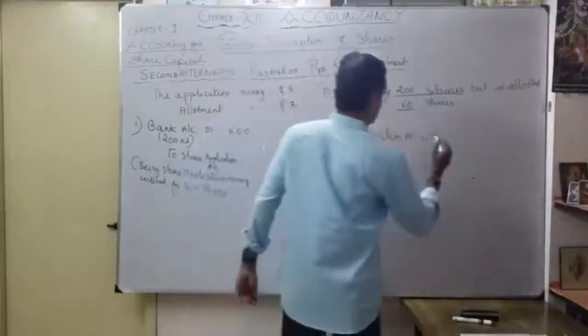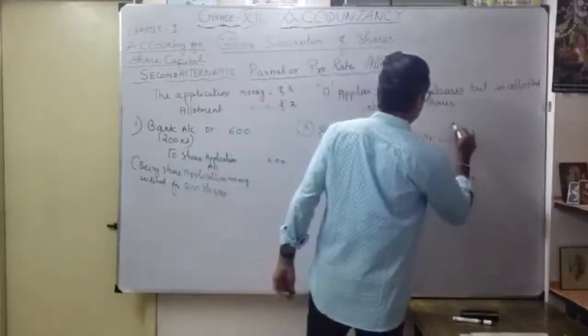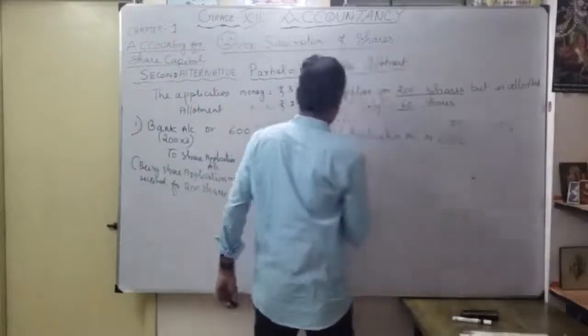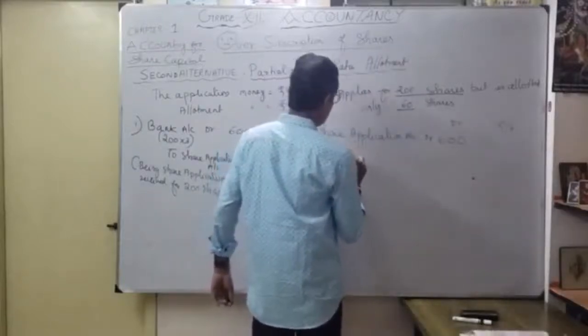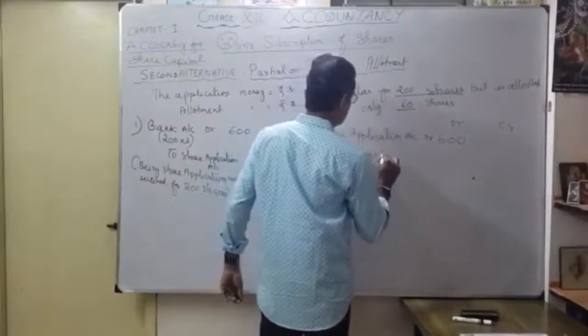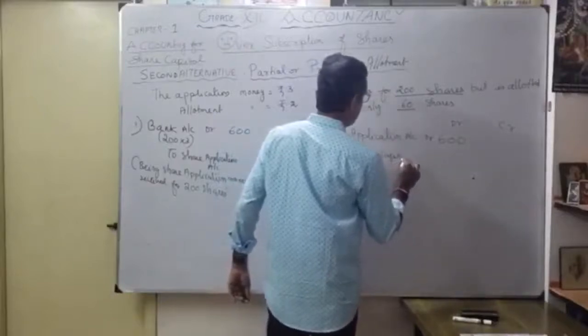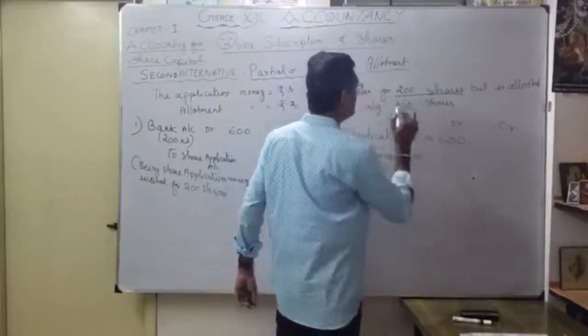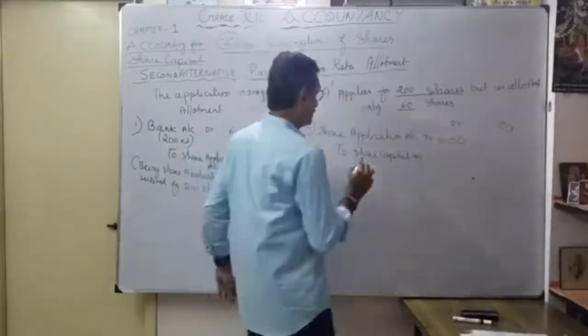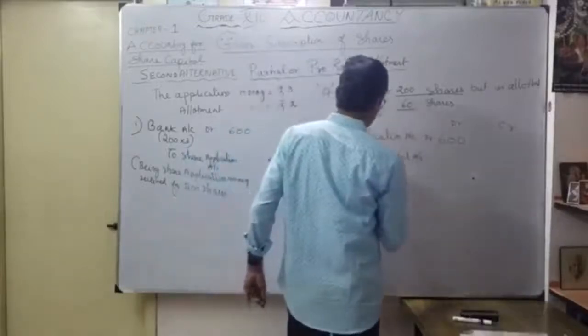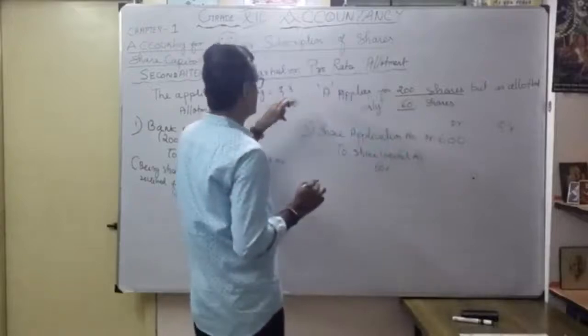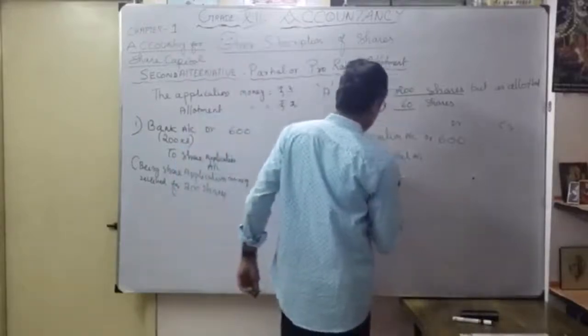How much? 600. But actually, how much is going to be transferred to share capital account? Only 60 shares, that is 60 into 3 rupees. So 180.